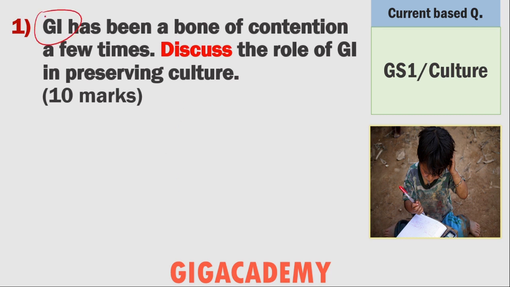GI, that is Geographical Indicator, has been a bone of contention a few times. Discuss the role of Geographical Indicator in preserving culture. So basically I choose a very basic topic which any serious candidate can write. Now what I suggest here is that you should pause this video and write the answer in 150 words and within 7 to 8 minutes and then resume the video to self-evaluate your answer.